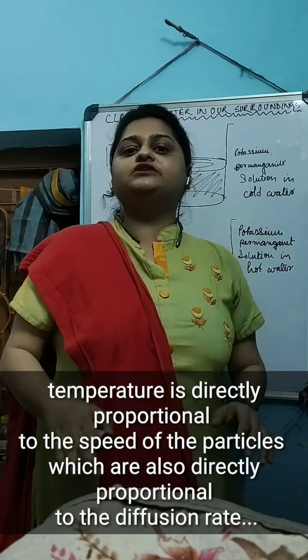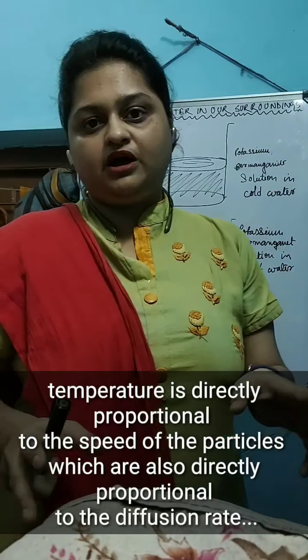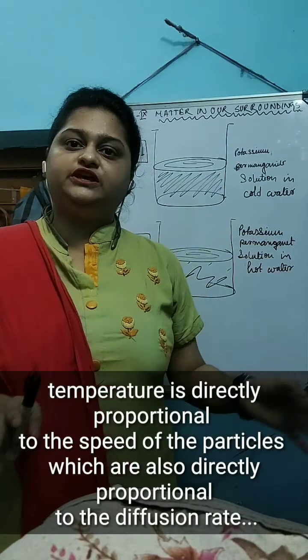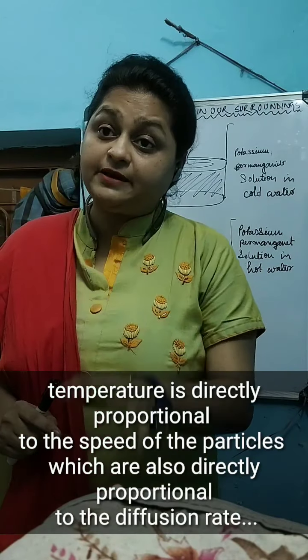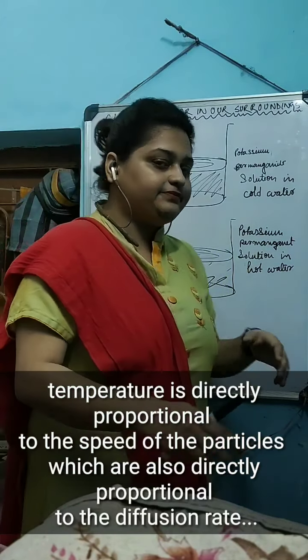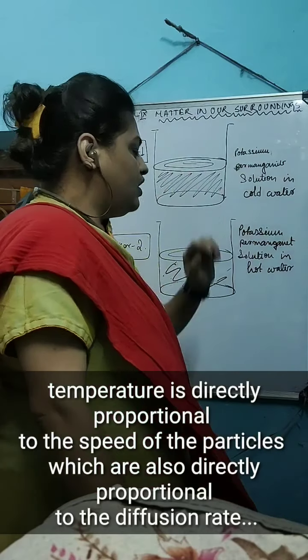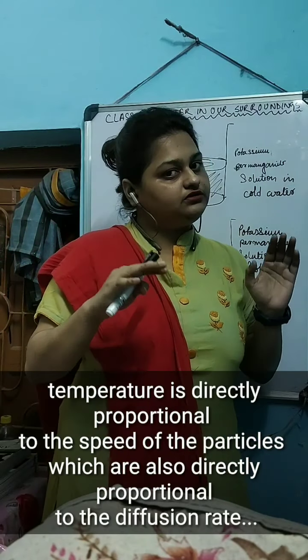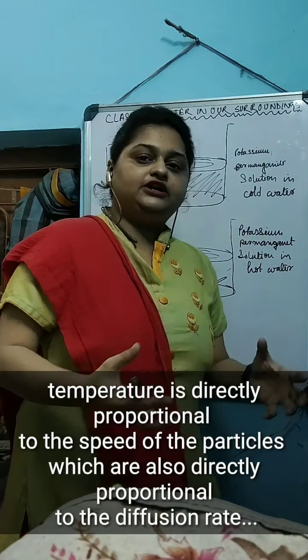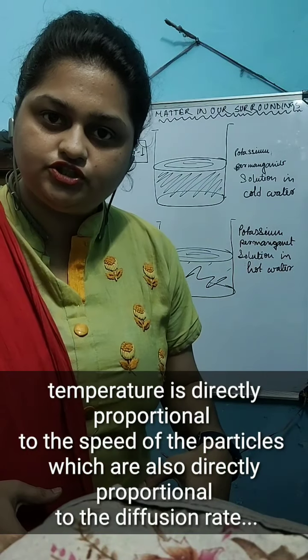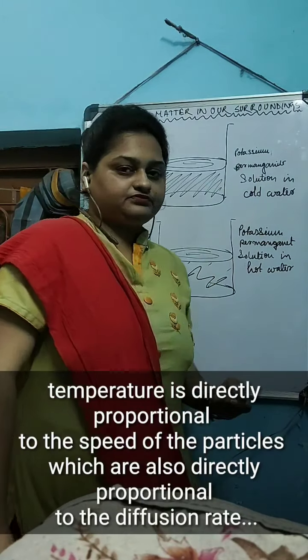In both cases, the materials that we have taken are water and potassium permanganate, so the material is not different. The difference between beaker 1 and beaker 2 is the temperature. In beaker 2, the temperature is higher. In beaker 1, the temperature is lower compared to beaker 2. Meaning, in beaker 2, the particles possess a higher amount of energy compared to beaker 1.